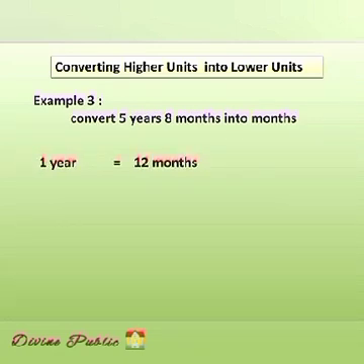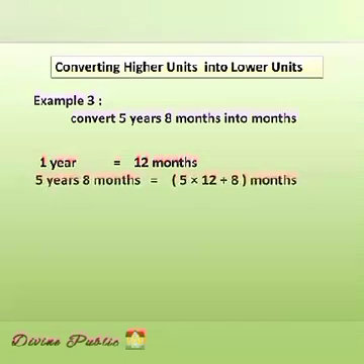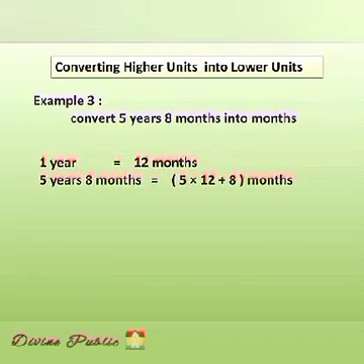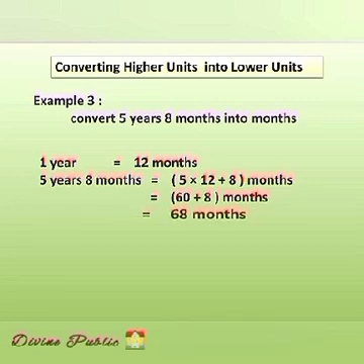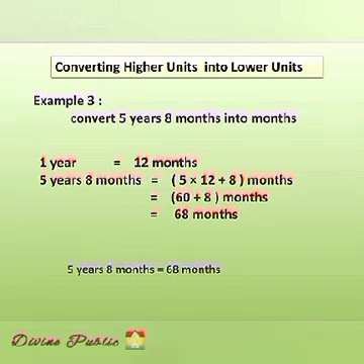1 year is equal to 12 months. Therefore, 5 years 8 months is equal to 5 multiplied by 12 plus 8 months. That is 60 plus 8 months. After adding both numbers, we will get 68 months. So our answer is 5 years 8 months is equal to 68 months.